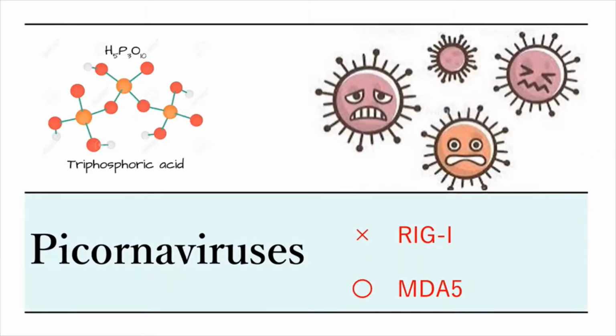Lig I is not sensitive to picornavirus, and these viruses are not recognized by Lig I because of the loss of the 5'-terminal triphosphate. However, this is replaced by MDA5. MDA5 is the same as Lig I. The structure is so similar.